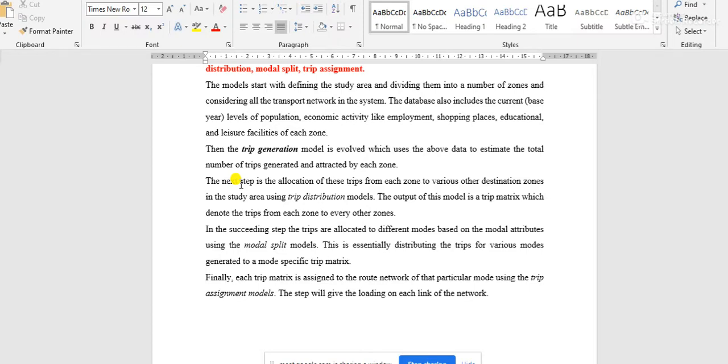When we are doing this trip distribution modeling, we have to keep in mind that from zone 1 to zone 3 no trip occurred in general cases. That means we don't have to give much stress on that path. This is the trip distribution model.